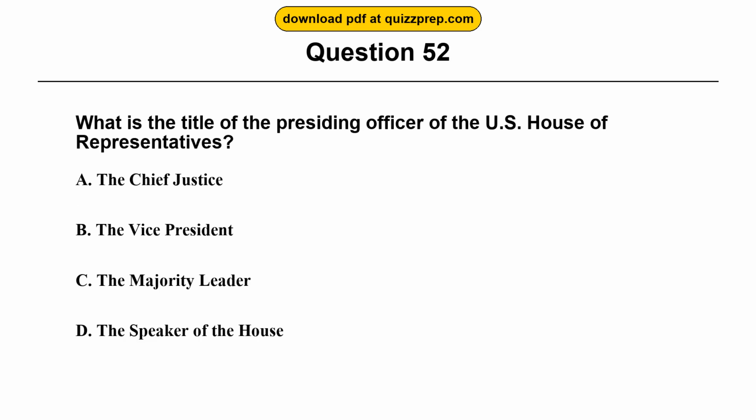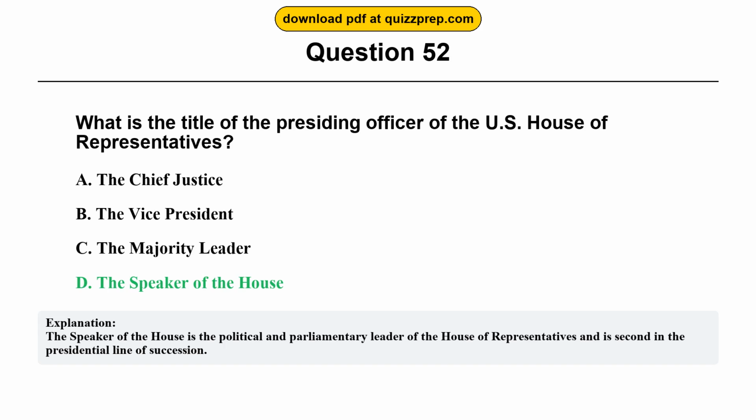Question 52. What is the title of the presiding officer of the U.S. House of Representatives? Option A, the Chief Justice. Option B, the Vice President. Option C, the Majority Leader. Option D, the Speaker of the House. The correct answer is option D, the Speaker of the House. The Speaker of the House is the political and parliamentary leader of the House of Representatives and is second in the presidential line of succession.